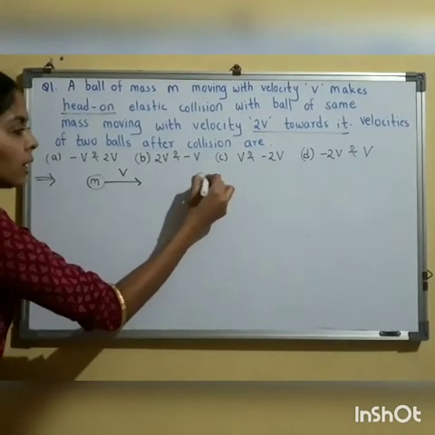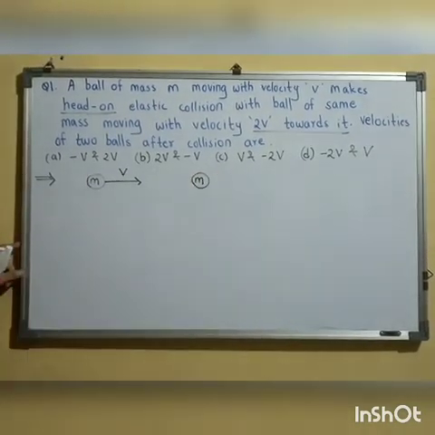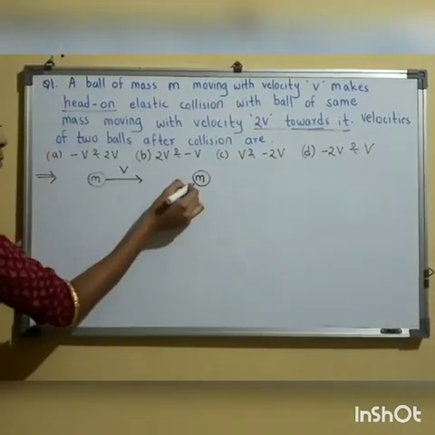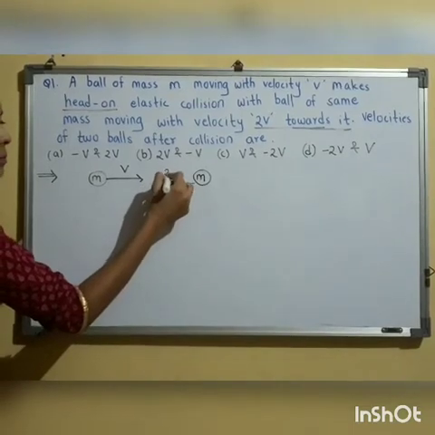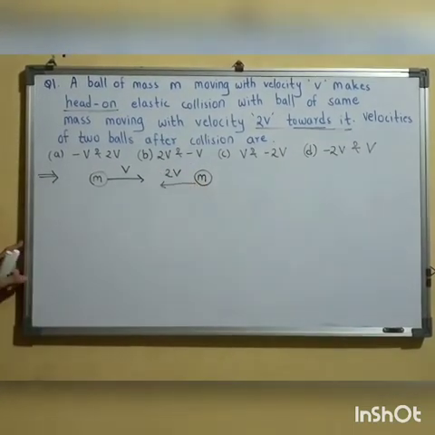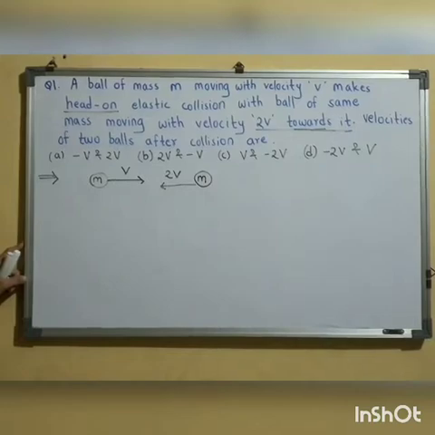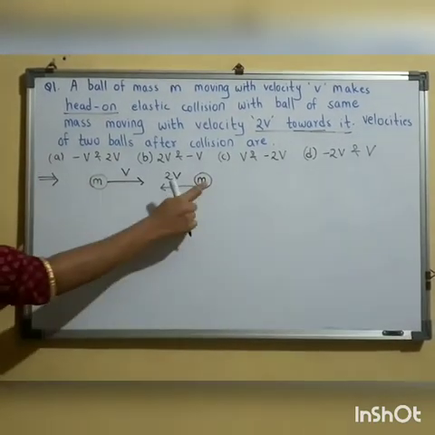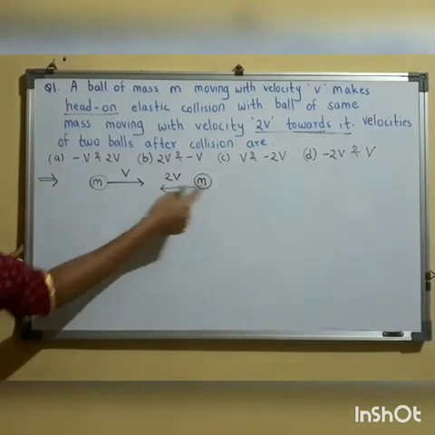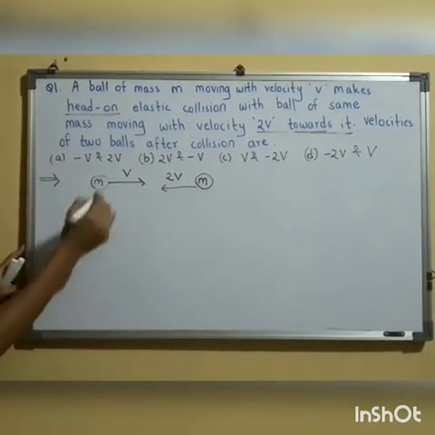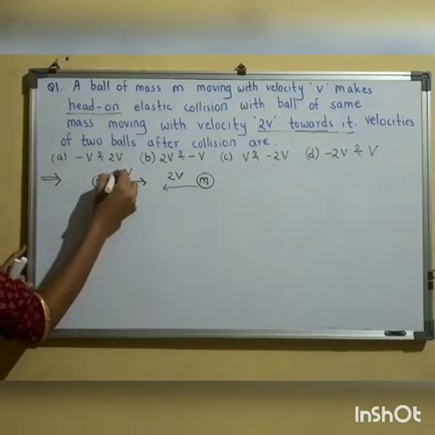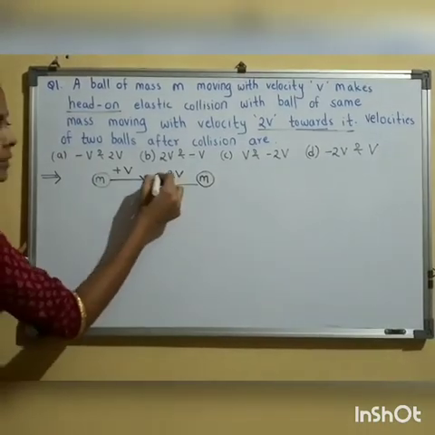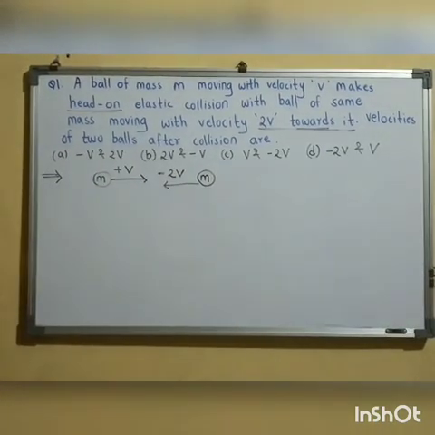There is another body of the same mass m moving with velocity 2v, but it is moving towards the other body, meaning it will be moving towards the left-hand side. First of all, by reading the question, you should frame a diagram. So if I consider this v as positive, left to right as positive, then right to left I will take as negative according to the sign convention.